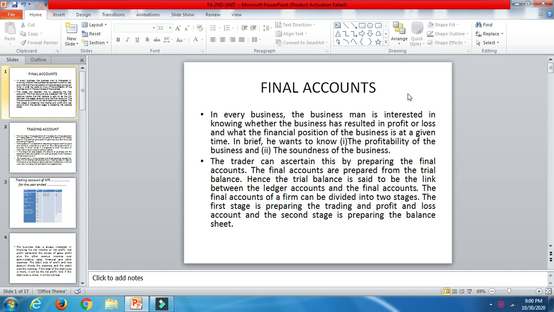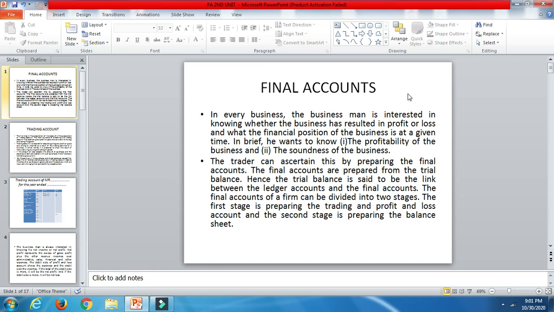And today I'm going to start the second unit, that is the final accounts. Now, final accounts: for every business the main motto is to get the profit, isn't it? For any shareholder, you all are familiar with the stock market, I guess. Shares, the share market. A share is a unit of money as such. A particular number of shares will be there for this much of rupees.